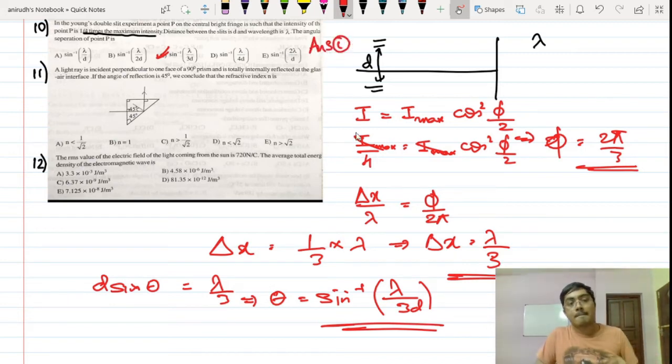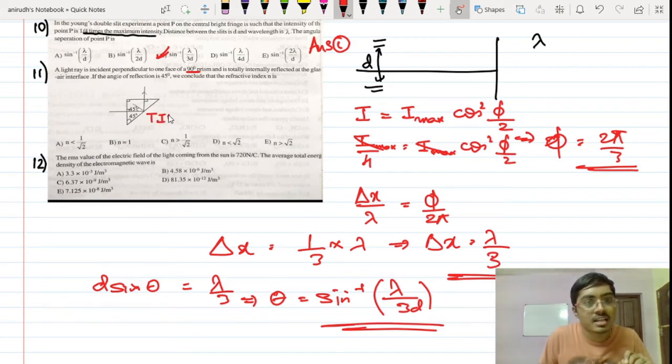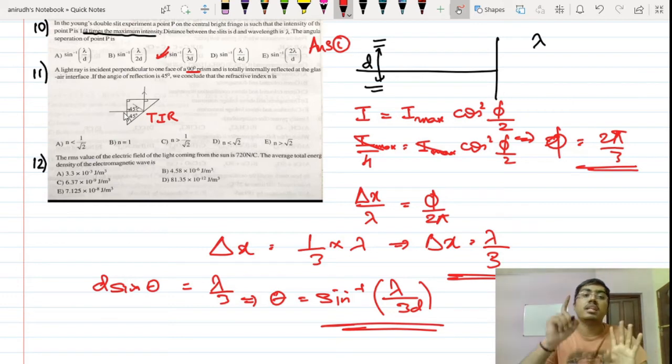Okay. Now, question number 11 is furthermore easier. See, this is something like the light rays incident on a perpendicular surface of one face of a 90-degree angle prism. So this is the 90-degree angle prism, I mean a right angled prism, and is totally internally reflected. So this is the total internal reflection which has occurred over here. Instead of going out, since this particular incident angle on this particular surface is more than the critical angle for the surface, I can say that it is undergoing total internal reflection.